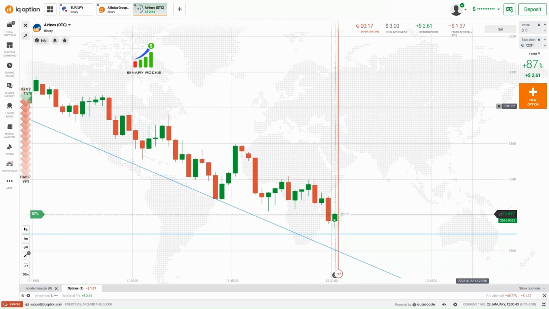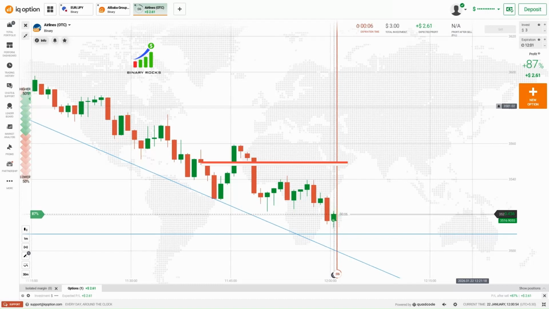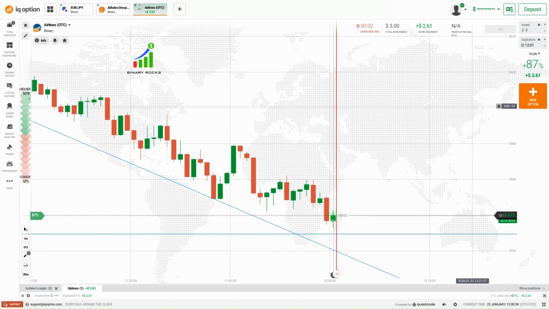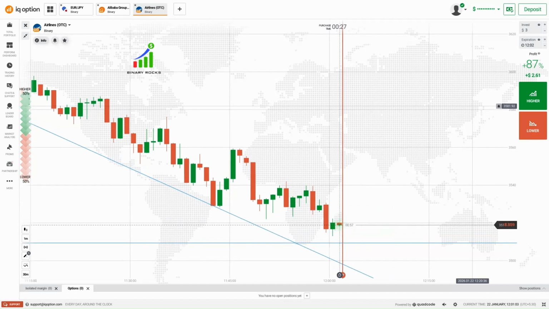Why? How can you say, sir? Small logic: the area which has been support has just now broken out. Can't you expect a retracement? And second thing, I got a pattern, where the last 4 candles denote a pattern, right? Green, red. So obviously I have taken both these confirmations to take a buying candle.